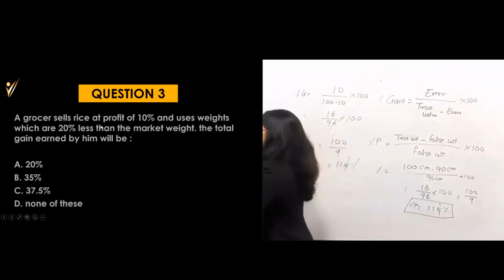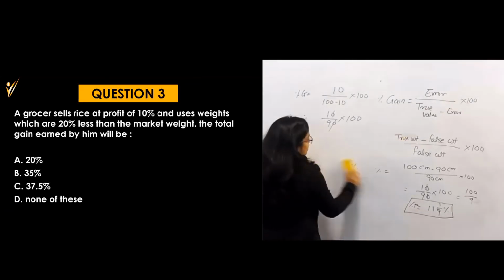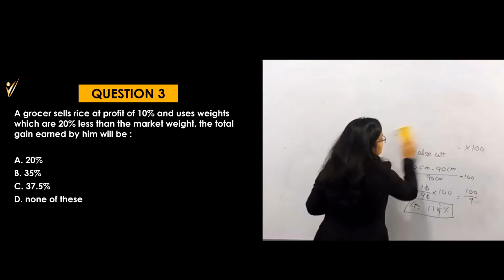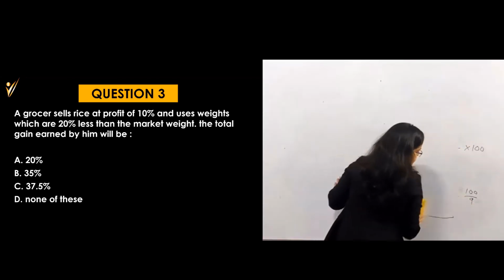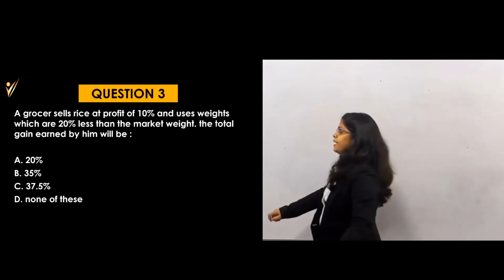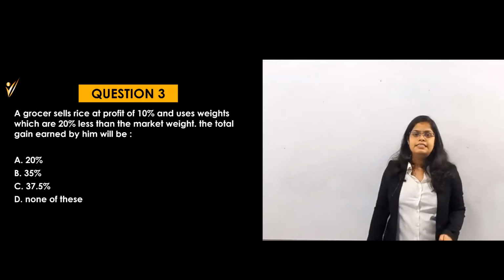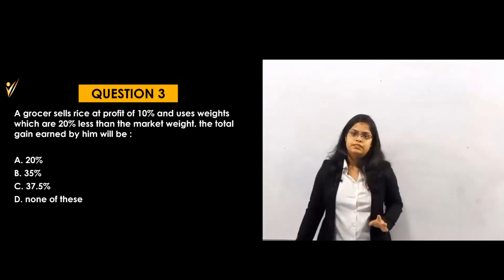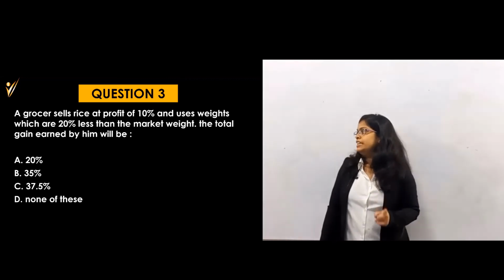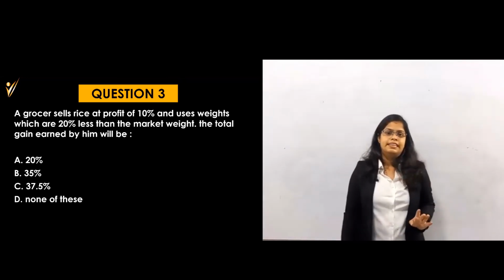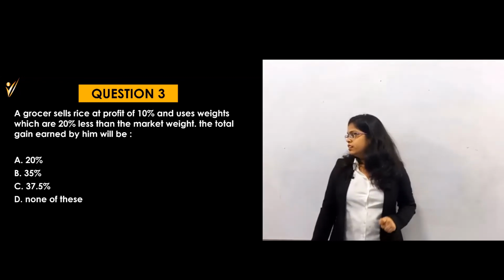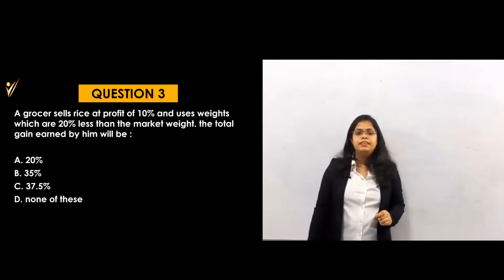In this question, now we will understand why I was explaining that last method. Now try to understand. What are they saying? A grocer sells rice at a profit of 10% and uses weights which are 20% less than the market rate. The total gain earned by him will be.